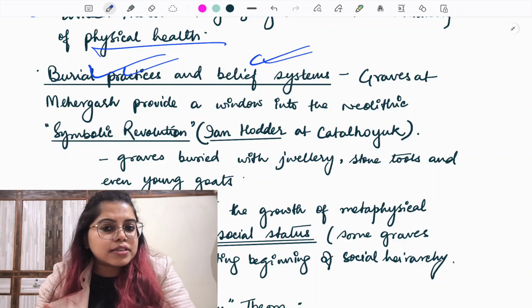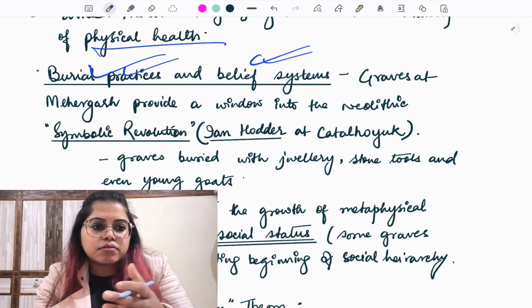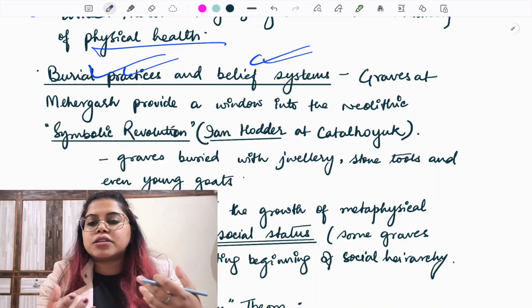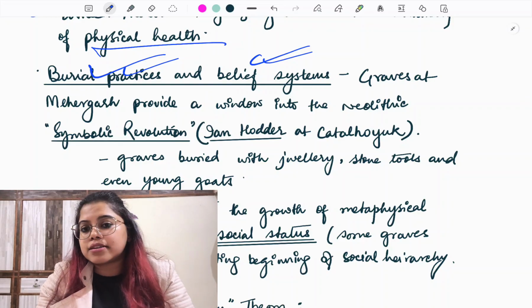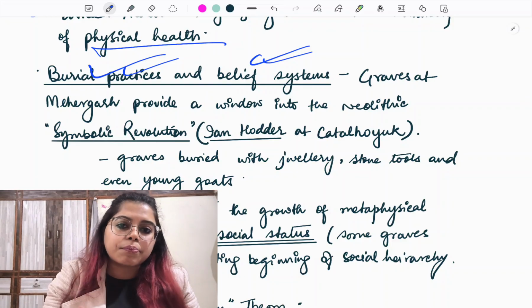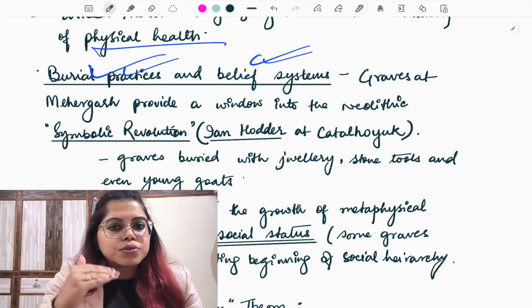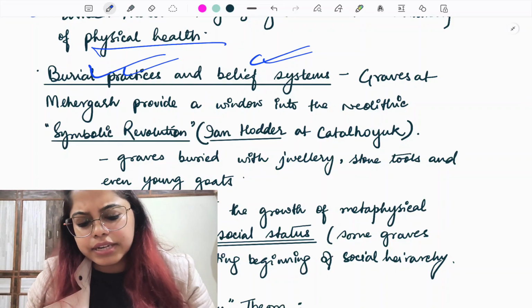Some graves do not have it, some graves have it. Some graves also have domesticated animals, for example a young goat or sheep buried, which shows they could afford it. Understood? So another evidence to support that there was emergence of social class and society getting stratified.